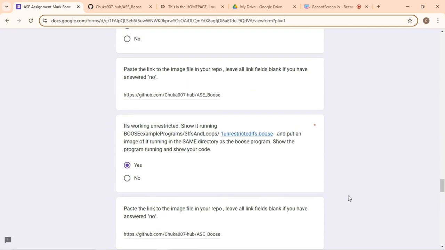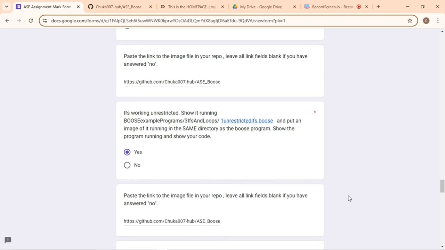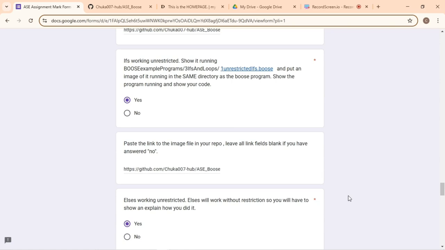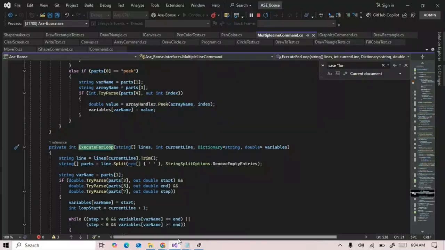If working unrestricted, show it's running unrestricted if so boost and the image of it running the same directory as the boost program. Else was working in unrestricted. Else will work without restriction, so you have to show and explain how you do it. Yes, so I have the if and else working unrestricted.